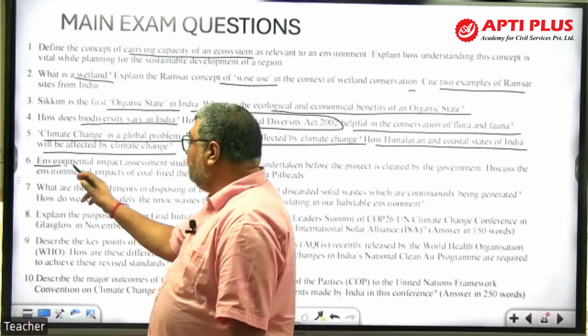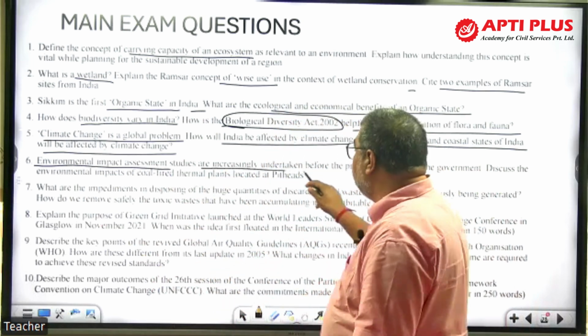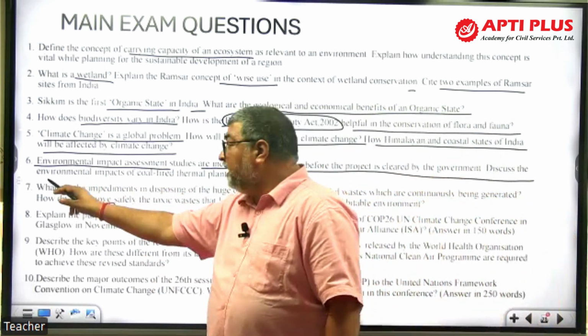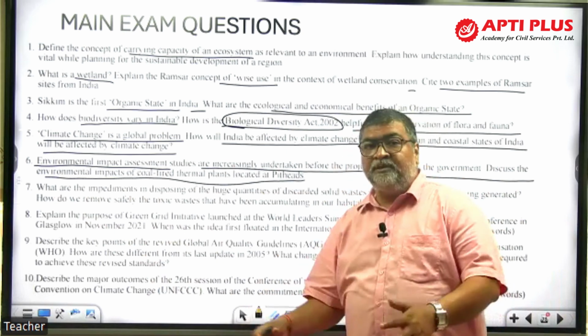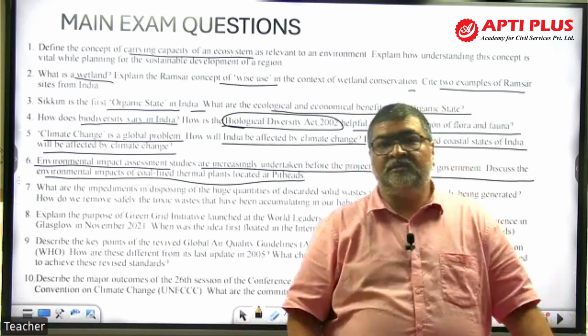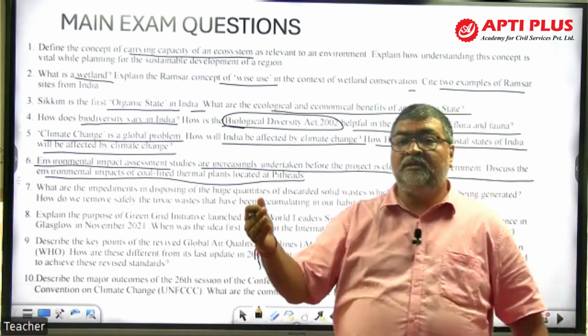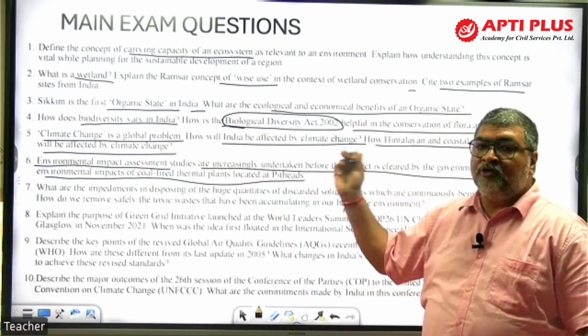Now EIA, I told you the EIA is the main exam topic. Environmental impact assessment studies are increasingly undertaken before the project is cleared by government. Discuss the environmental impacts of the coal-fired thermal power plants at pithead base, from where coal is taken. Near that thermal power plant, what will be the impacts on the environment, air, water, land, the EIA study, and the method and procedure that need to be written here.